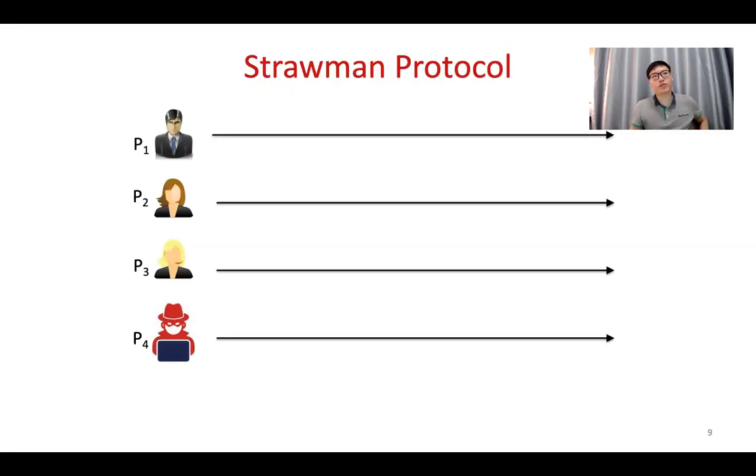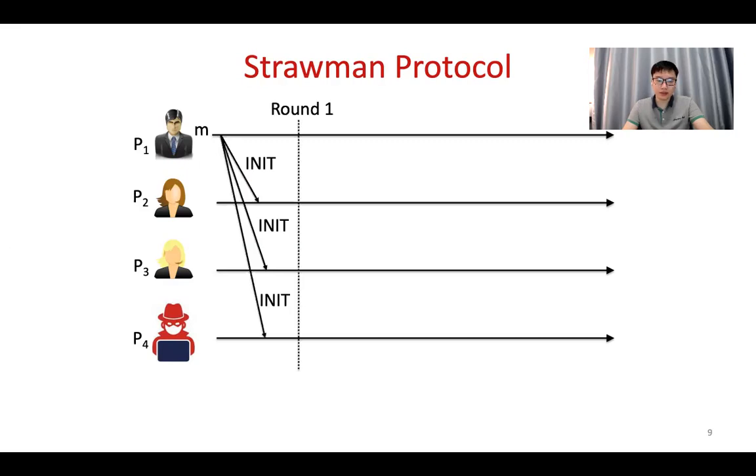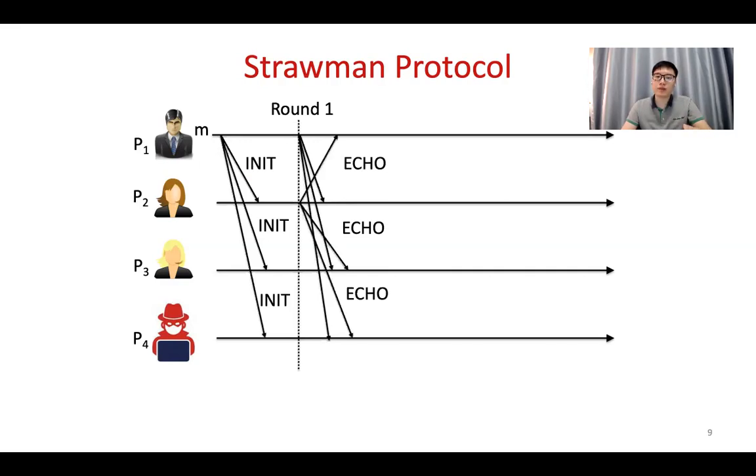To solve this problem, we propose a Strawman protocol for reliable broadcast. We have different nodes or users, and there's an initiator. The initiator sends a message to different nodes as init. And then when the nodes receive the message, they will send the echo message to acknowledge that I've received the message, so please proceed with the current message.